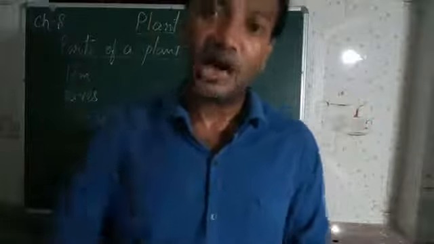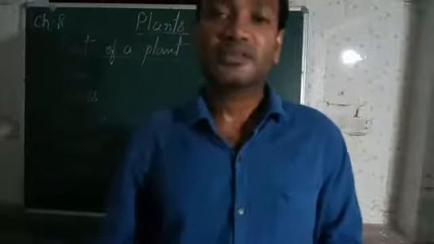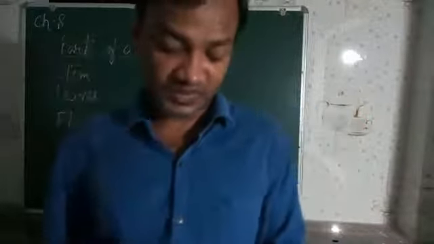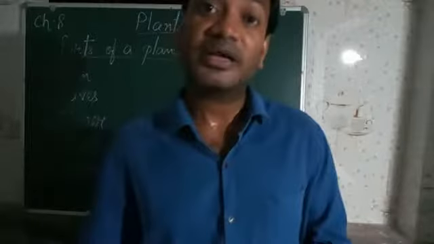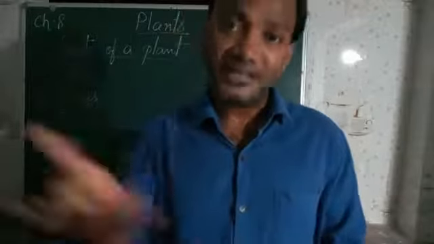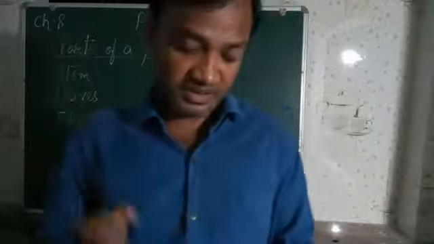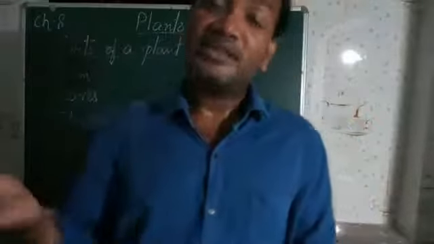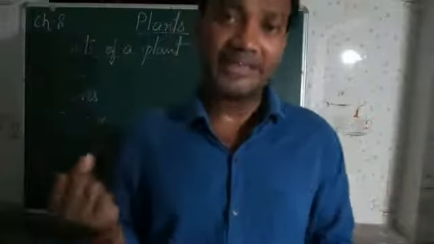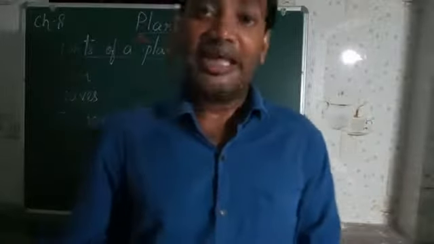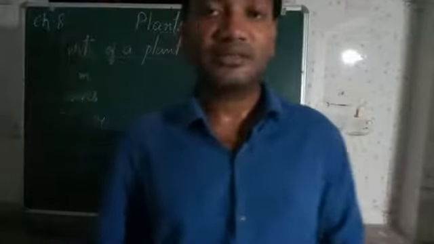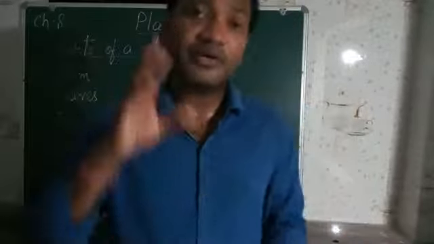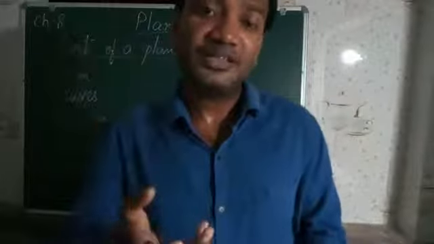Breathing out, what is it called? It is called carbon dioxide, and that carbon dioxide the plant takes. From the air they take this carbon dioxide, then water also, and the nutrients. Nutrient means, as we have read earlier, the food which we need to grow.